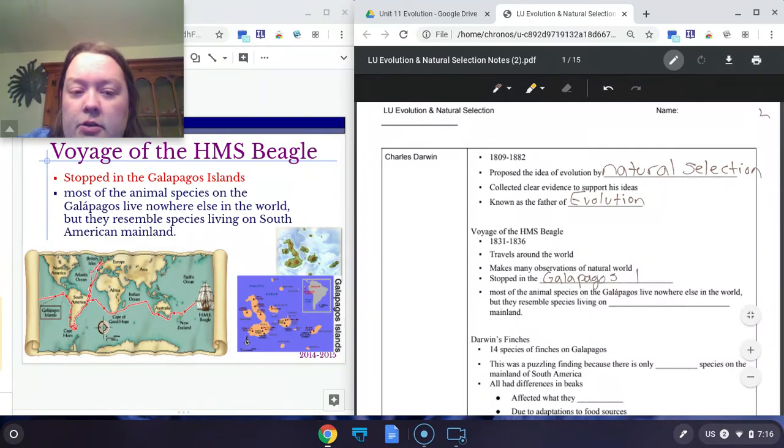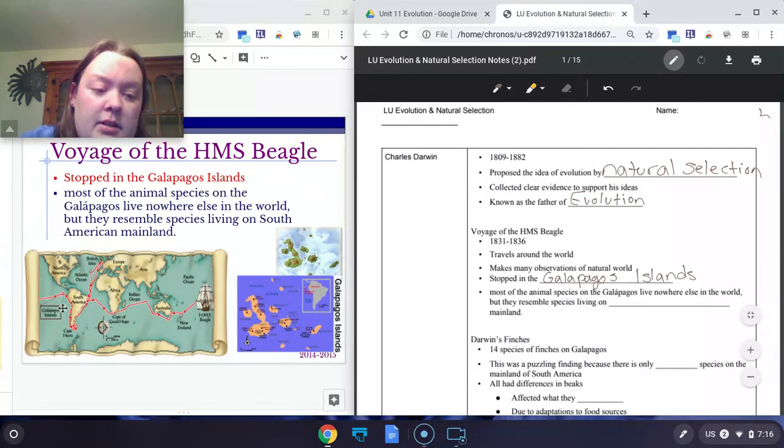The Galapagos Islands are quite unique because they have organisms that live nowhere else in the world. The Galapagos Islands are located, if we look over here on the map, right here, just off the coast of South America. Like I said, he sailed all over. The red lines show where he journeyed, and he stopped way over here in the Galapagos Islands.